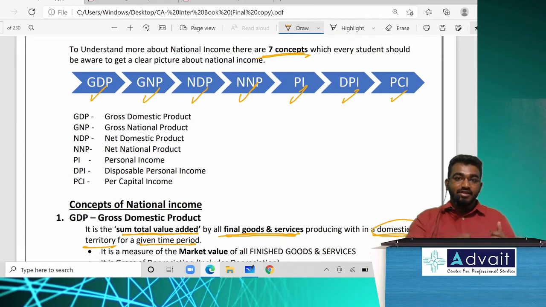Whatever value that we are adding: 10 rupees was the price of a pen. Intermediary value was 7 rupees, all those raw material costs and all. Now what is the value added? Only 3 rupees. Only that 3 rupees is called value added. So in short, value of output minus value of inputs. Simple. Did you people write it? 7 concepts and 3 measurements. Which are the 7 concepts and which are the 3 measurements?